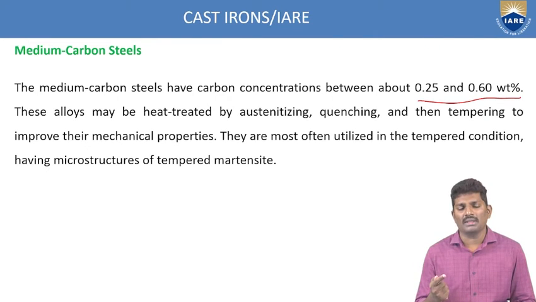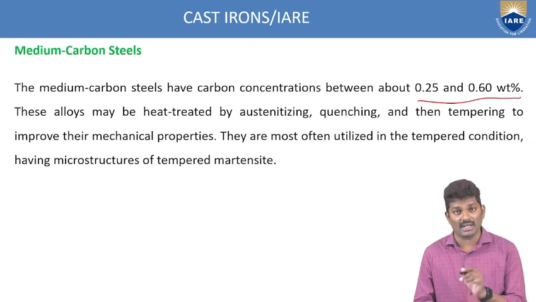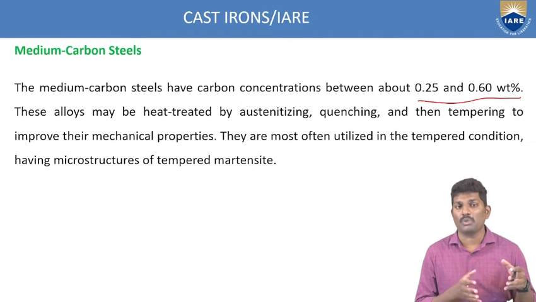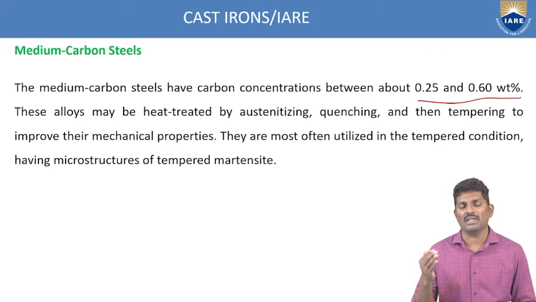But the low carbon steel does not respond to heat treatment. That's why we go with the cold work process. But the medium carbon steels respond to the heat treatment process, like quenching and austenitizing, and at those temperatures we can add some alloys to improve the mechanical properties. They are most often utilized in the tempered condition, which has the microstructure of tempered martensite. That's why it is very easy for us to improve the mechanical properties when you compare with the low carbon steels.